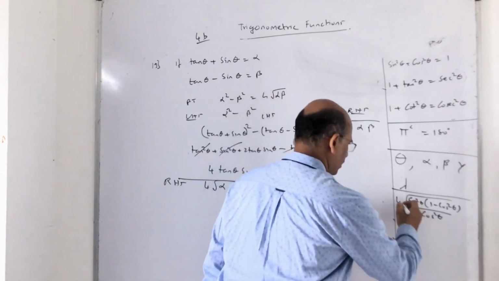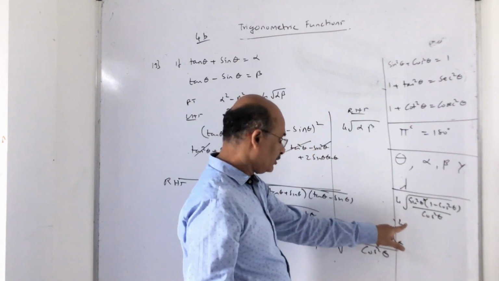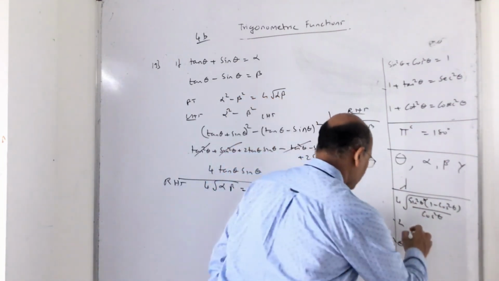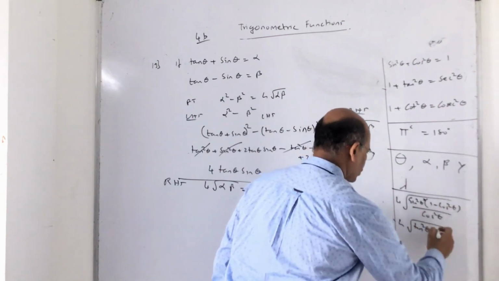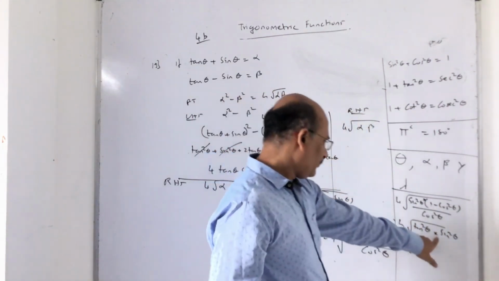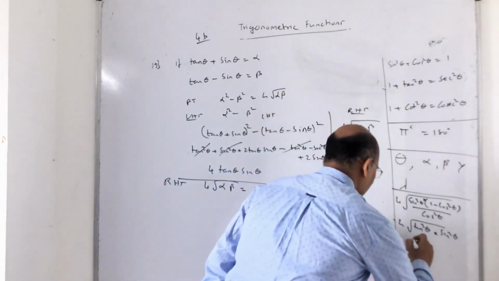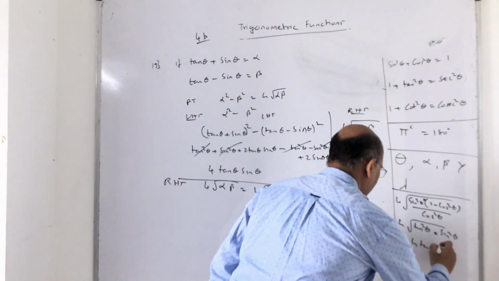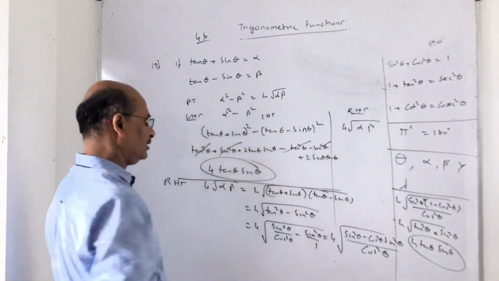For 4, sine square upon cos square, this is multiplication, keep that in mind. So sine square upon cos square is nothing but tan square theta. And what is 1 minus cos square theta? Sine square theta. Now, when it is a product, you can take the square root of both the terms separately. So this is nothing but 4 tan theta sine theta.